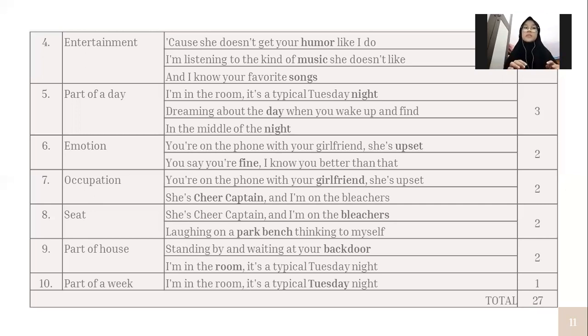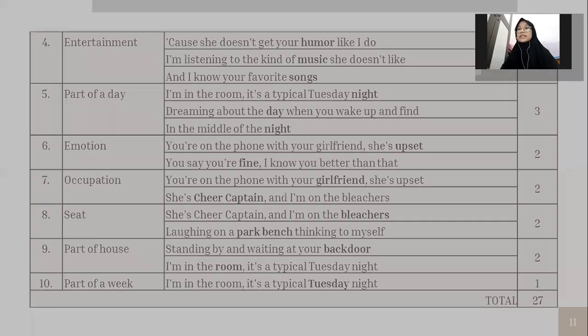And the last one is part of week. There is only one word, from I'm in the room. It's a typical Tuesday night, where Tuesday is part of a week. It is a day before Wednesday and a day after Monday. I'm sorry. So it makes the total of the hyponymy 27.